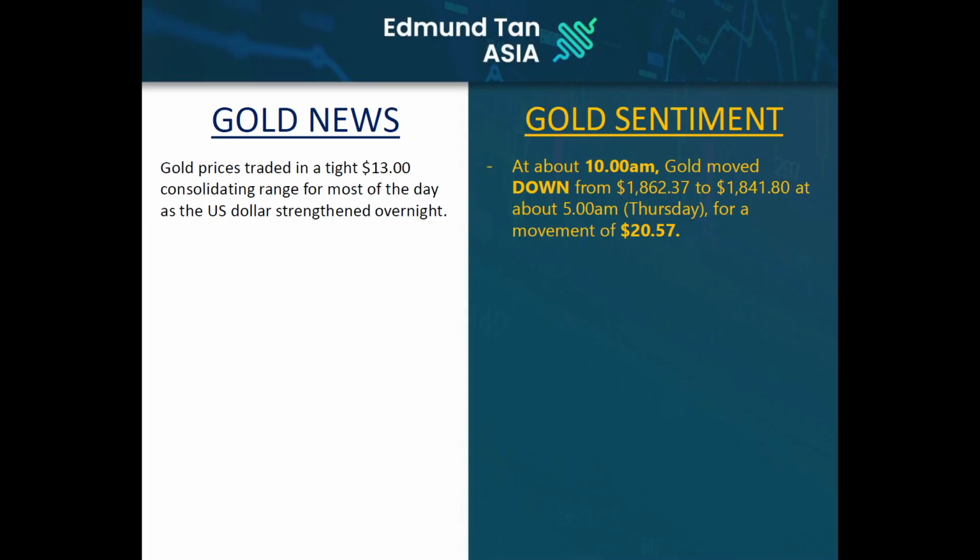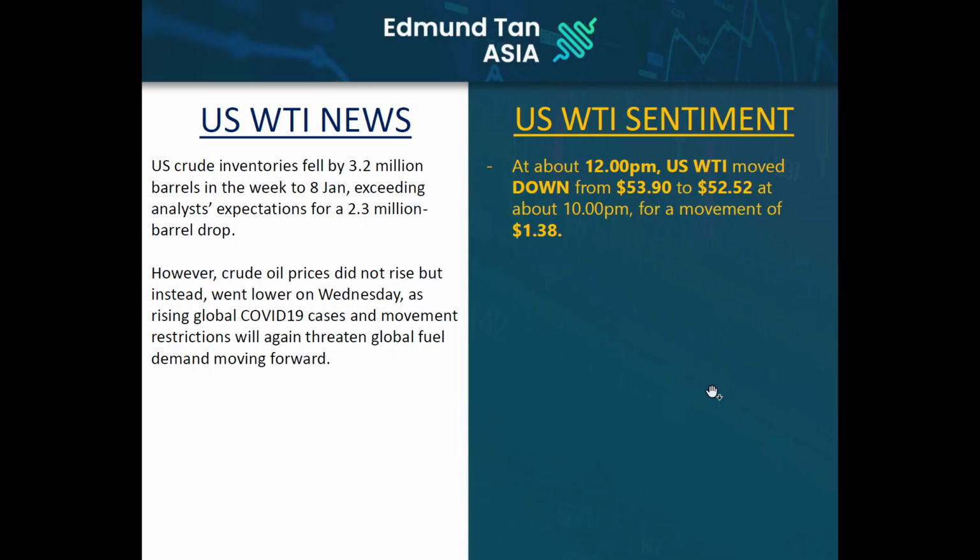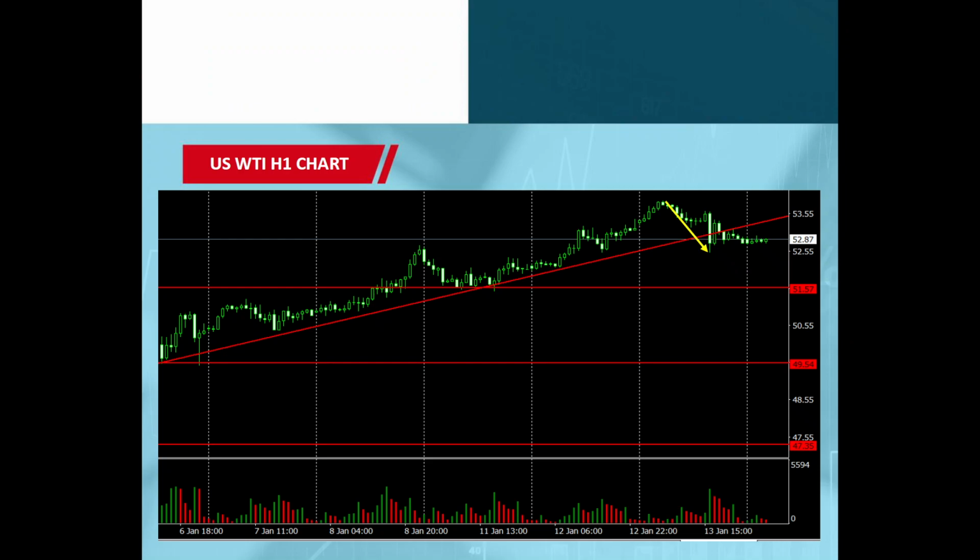So gold prices again traded in a very tight range due to a lack of news and events coming up from the US yesterday. You can see that it found resistance at 1,862 levels, and then towards this morning, Thursday morning, it touched a low of about 1,841 US dollars.